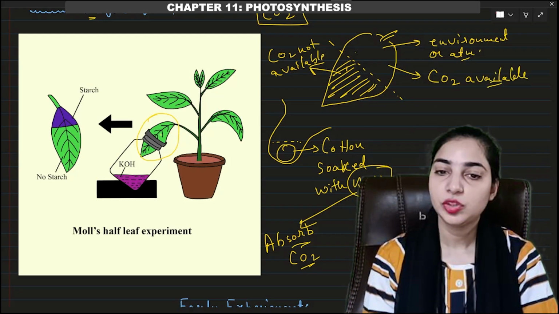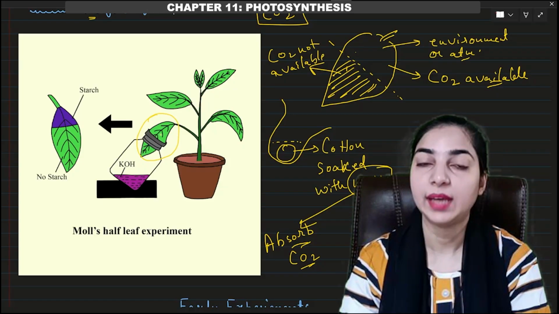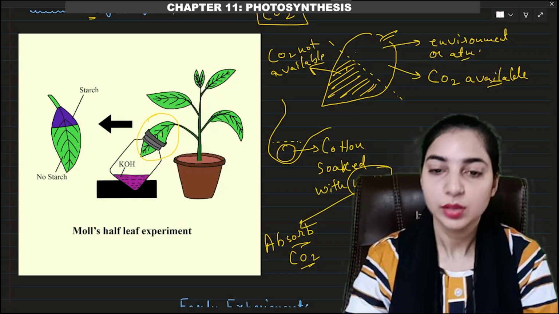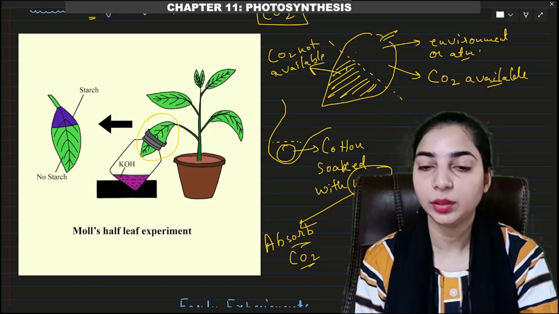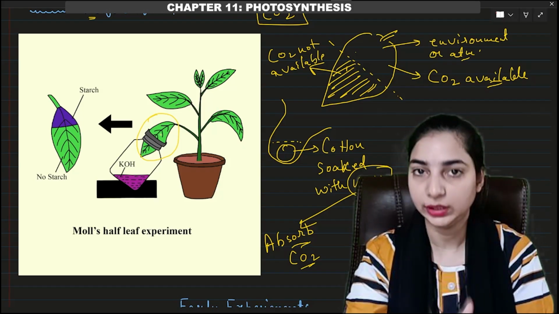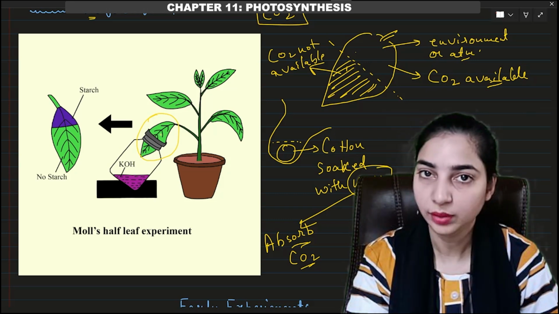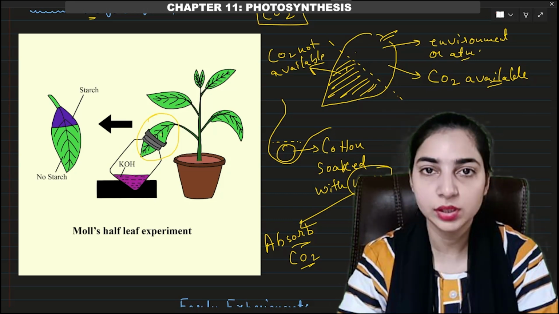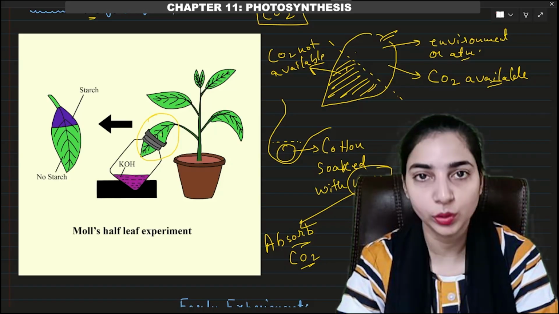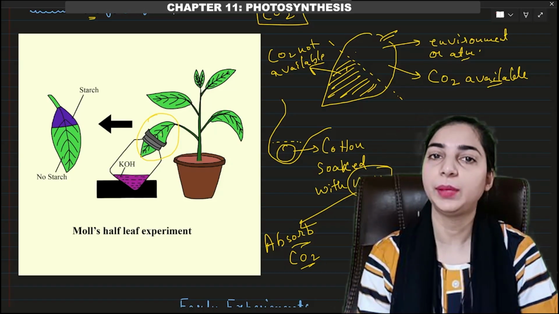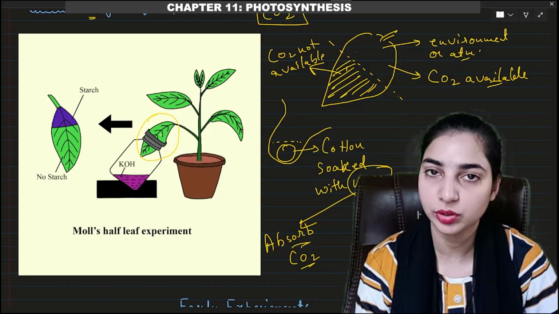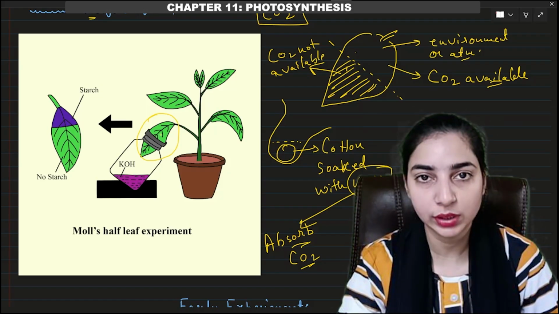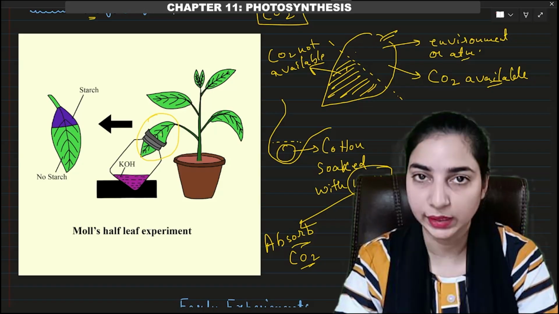Now, it was checked which part of the leaf has starch stored in it by using the same iodine test. So when the drops of iodine were put on the first half part of the leaf, which was kept under the bottle, no blue-black color was seen. That means no starch was formed. No starch was stored in this part. Why? Because all the carbon dioxide has been absorbed by the potassium hydroxide inside the bottle. So the carbon dioxide was not available to this part, so no photosynthesis took place.